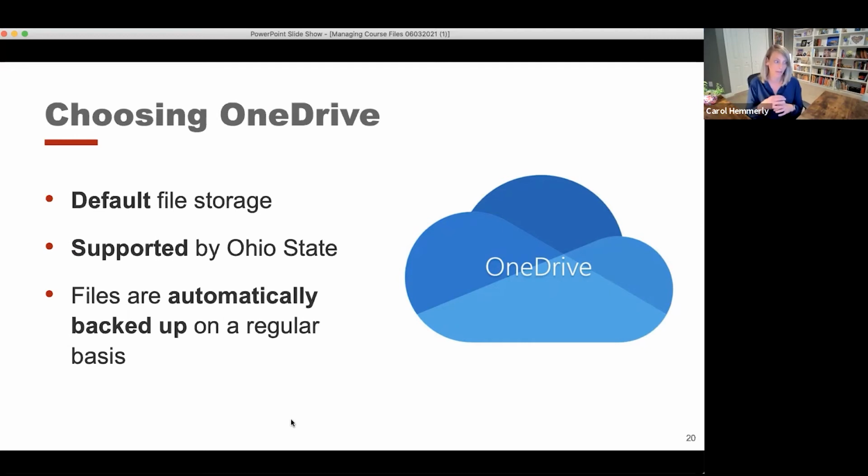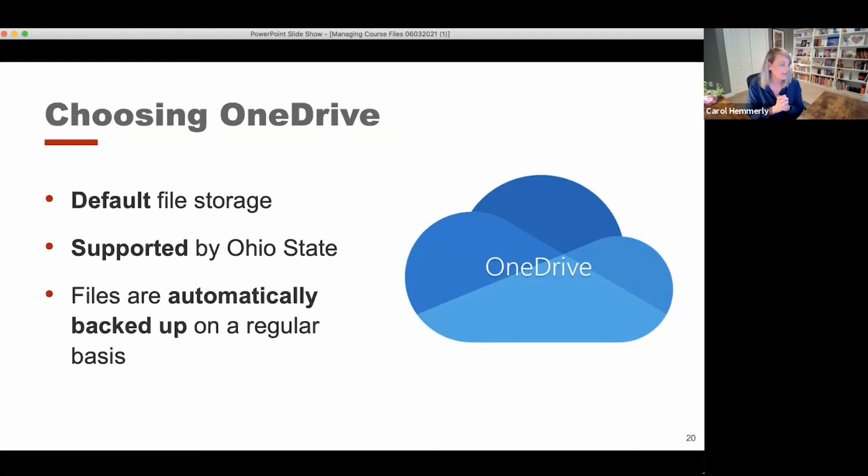OneDrive gives you a lot of versatility in that sense. OneDrive is supported by Ohio State. So if you do have issues, like some of you are mentioning, like you're trying to use OneDrive and you're having problems or you don't know what to do, I would be the first to say that I have myself experienced some glitchiness with OneDrive at times where it's not backing up correctly for me, or I'm having problems with file sharing. Since it's supported by Ohio State, you can get help through their IT department and they can help you with those issues.